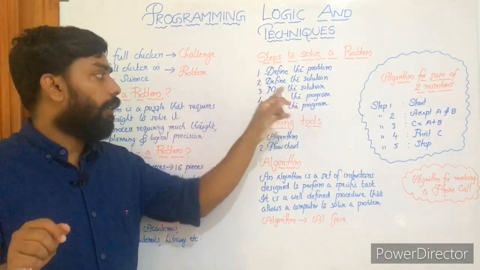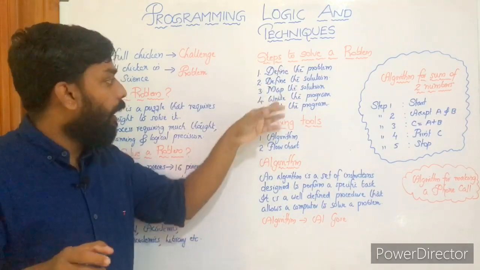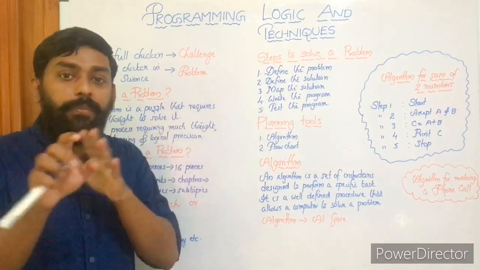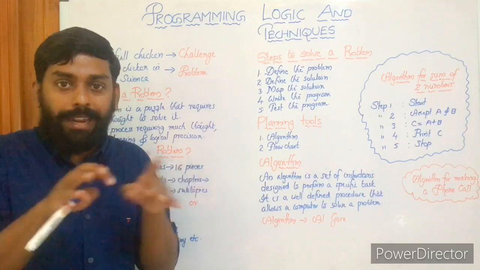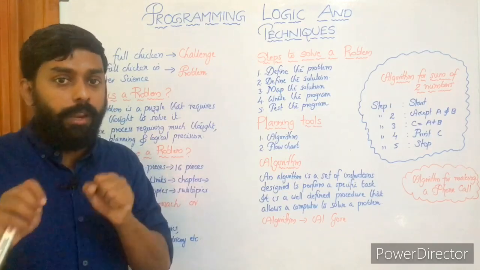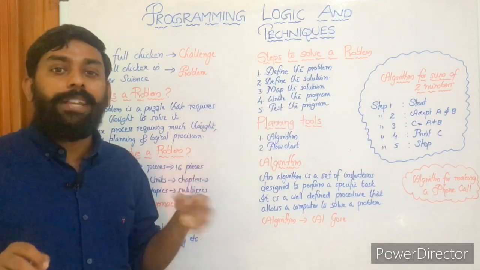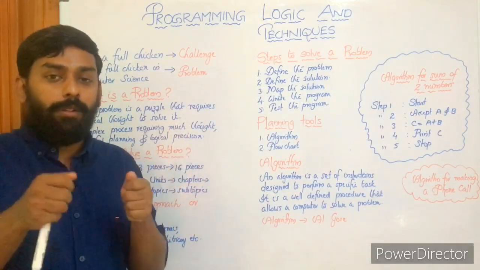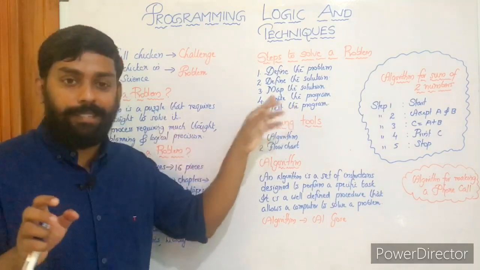Then, okay. So the first 3 can be connected even to the real world, and the last 2, write the program and test the program, are specifically for computer science programming. Write the program: we will write the code, the source code. We'll code the program. That's it. Then test the program. Of course, we have to test it, right? That's what test the program is.